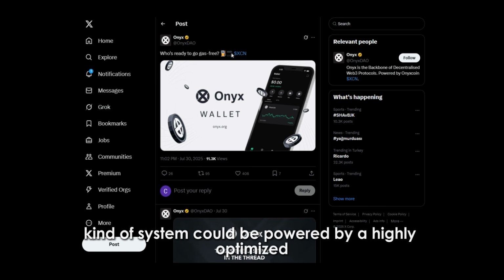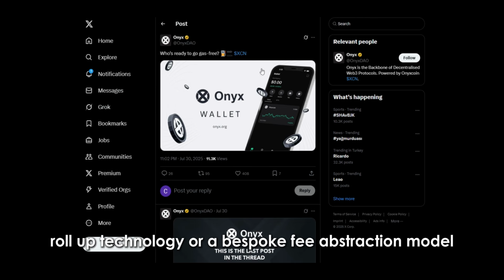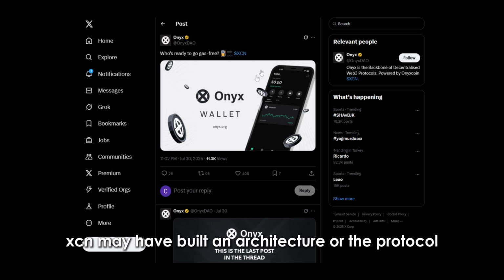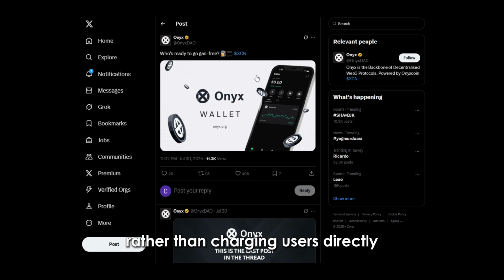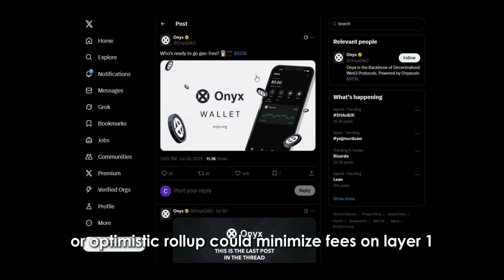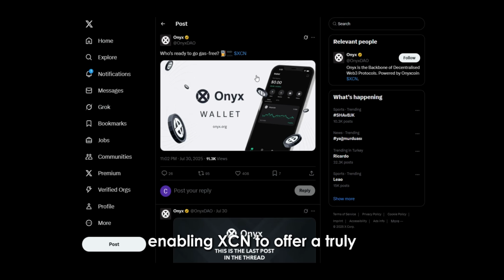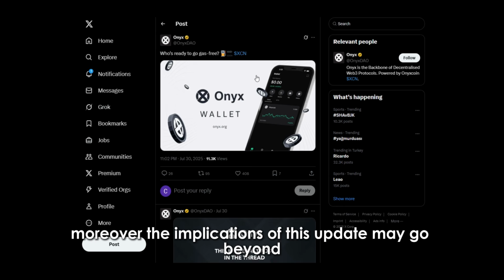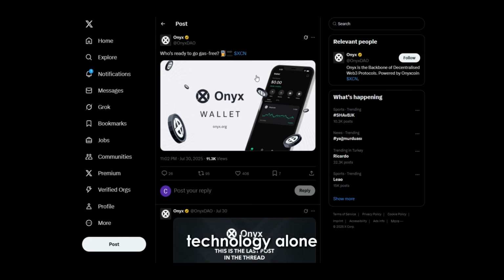Technically, this kind of system could be powered by a highly optimized Layer 2 solution, roll-up technology, or a bespoke fee abstraction model. XCN may have built an architecture where the protocol or a sponsor covers fees rather than charging users directly. Technologies like ZK Rollup or Optimistic Rollup could minimize fees on Layer 1, enabling XCN to offer a truly free transaction experience. Moreover, the implications of this update may go beyond technology alone.